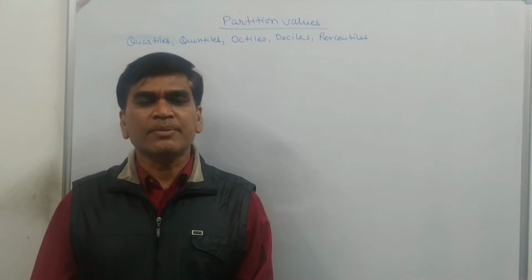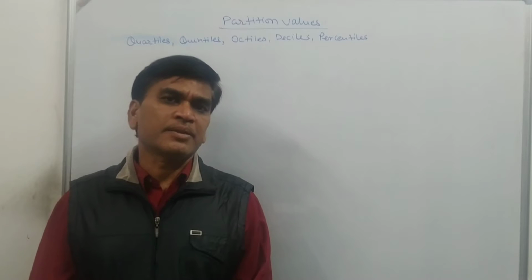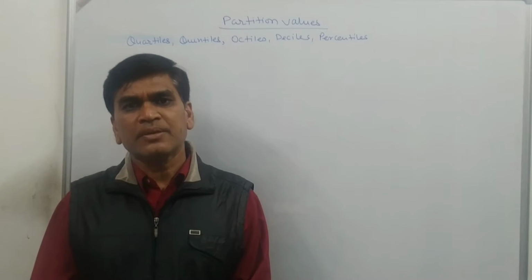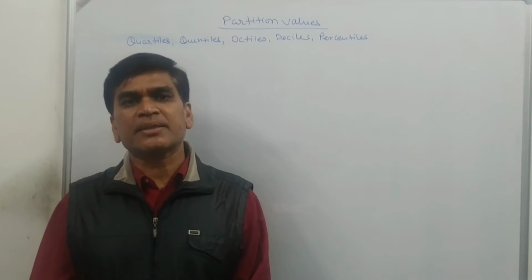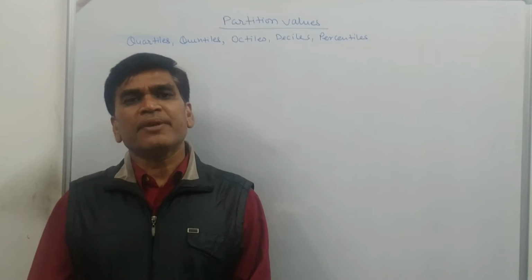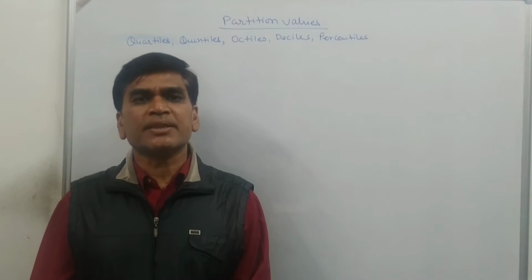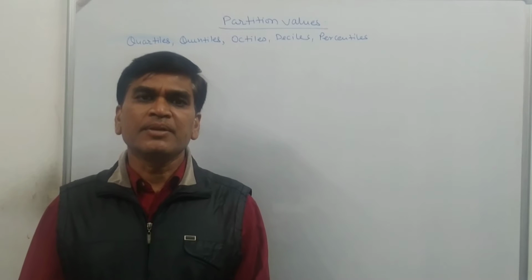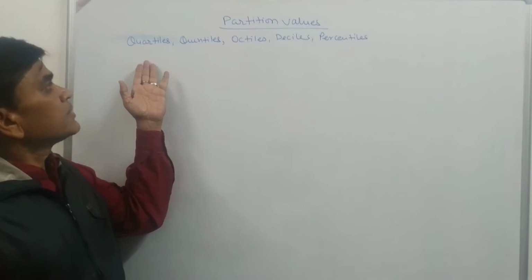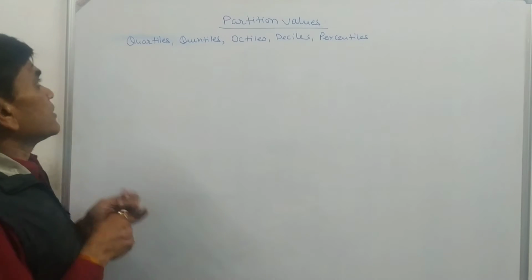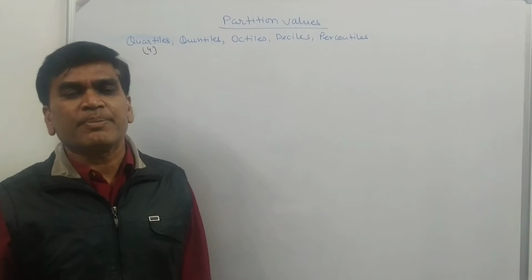So the median of a series is that value which divides a series into two equal parts. Similarly, we can divide a series into four parts, or 5 parts, maybe 10 parts, maybe 8 parts, maybe 100 parts. If we are dividing a series into 4 equal parts, each part contains 25% of the values. We will call it the quartile. Quartiles divide a series into 4 equal parts.